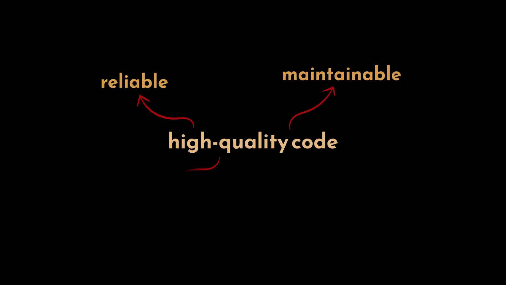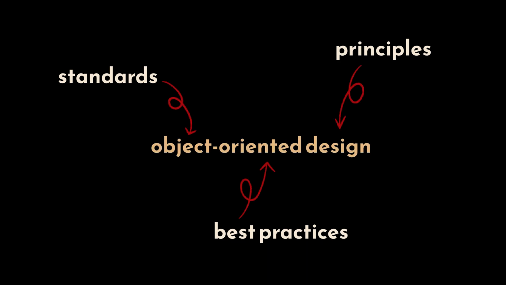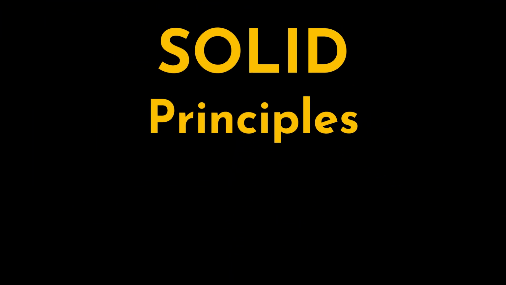Clean and quality code isn't only code that works, one that provides us with the desired output or result. A high-quality code is a reliable, maintainable, testable, and reusable code. Over the years, many standards, principles, and best practices were introduced and theorized in an attempt to establish the building blocks of object-oriented design. In today's video, we are going to cover 5 principles known as the SOLID principles.